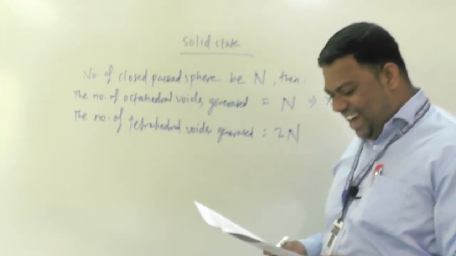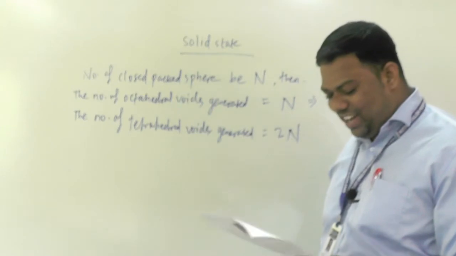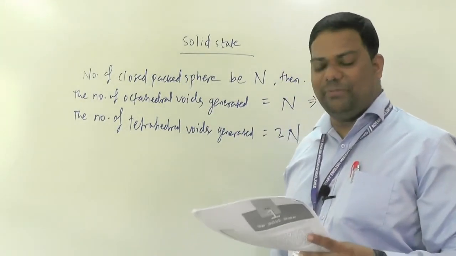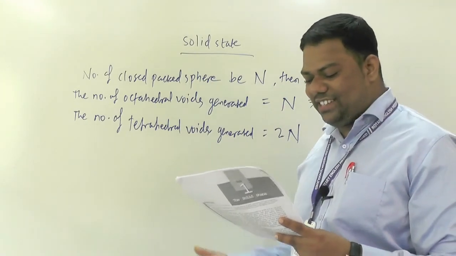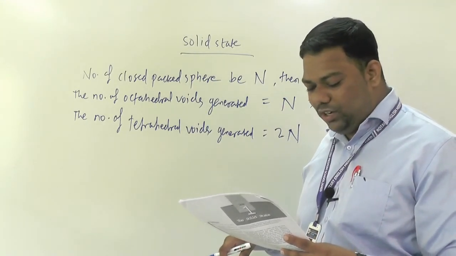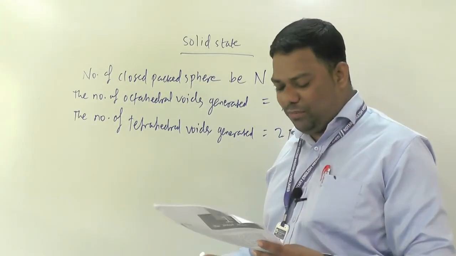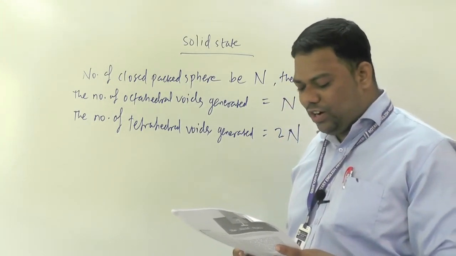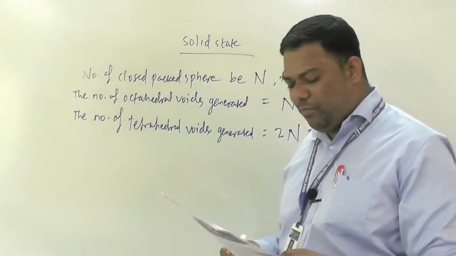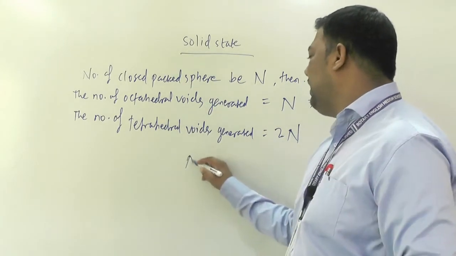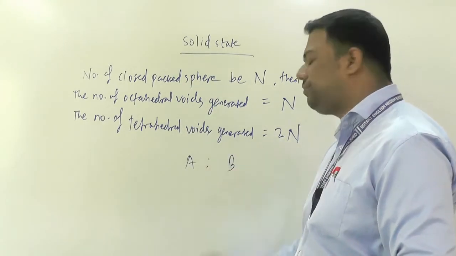And one more important one, example 1.2. Atoms of element B form a CCP lattice, and those of atom A occupy two-third of the tetrahedral voids. Two-third of tetrahedral voids means multiply by 2. So what is the formula of the compound formed by the elements A and B?